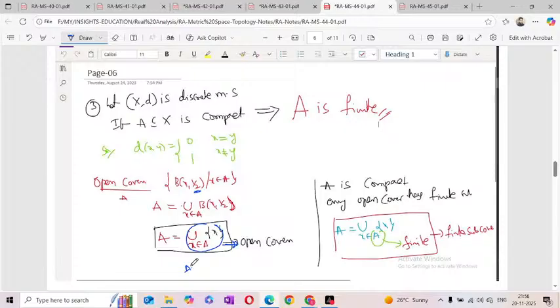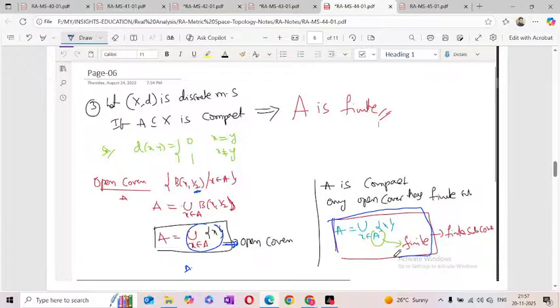So definitely this A must be finite, otherwise it will not satisfy. That means the conclusion is: if A is a compact set in the discrete metric, definitely A must be finite. Otherwise it is not compact.